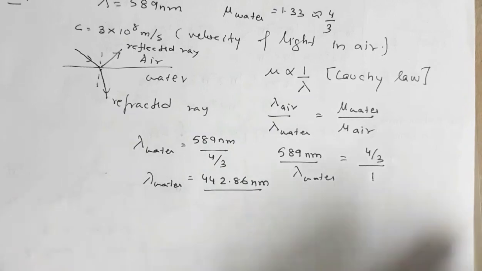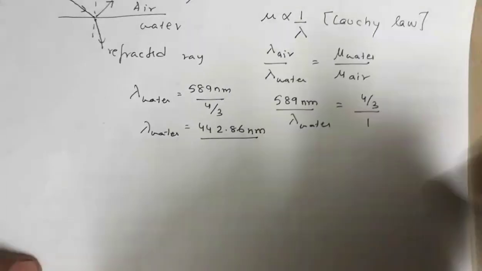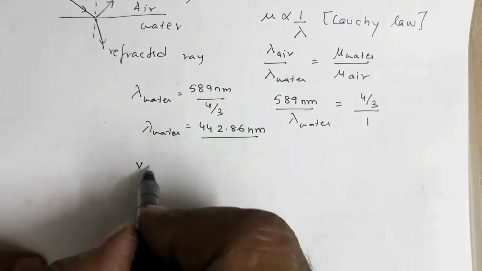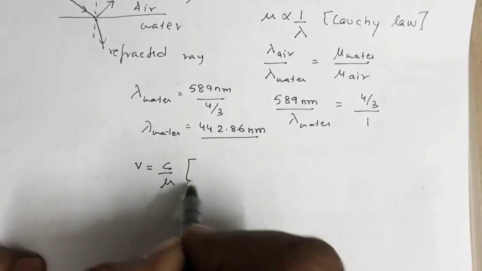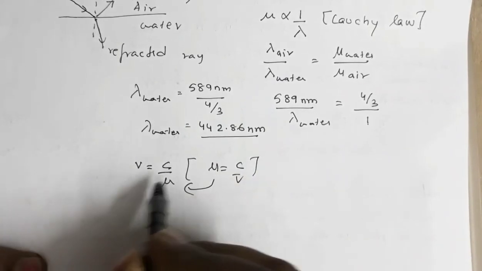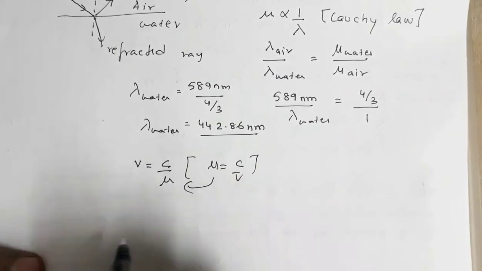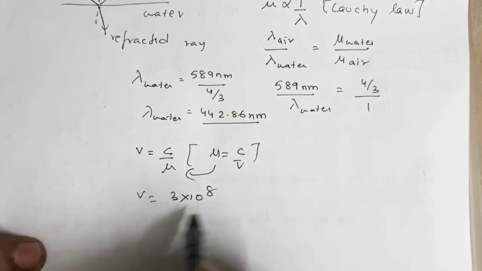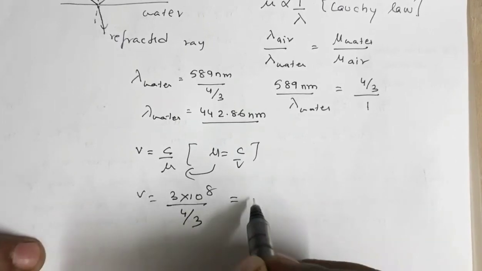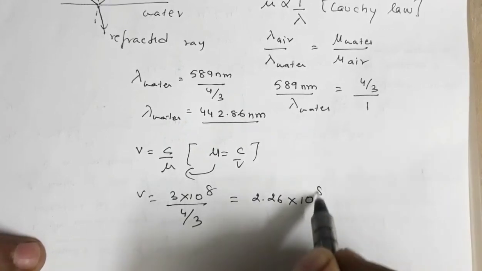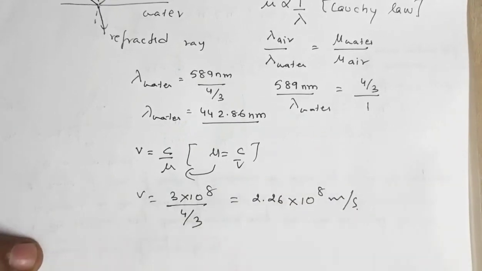Now velocity, what will be the velocity in water? Velocity V is equal to C by mu. See, mu is C by V. So this gives V is equal to C by mu. C is velocity of light in air. So V is equal to 3 into 10 power 8 divided by 4/3. So this is around 2.26 into 10 power 8 meter per second.